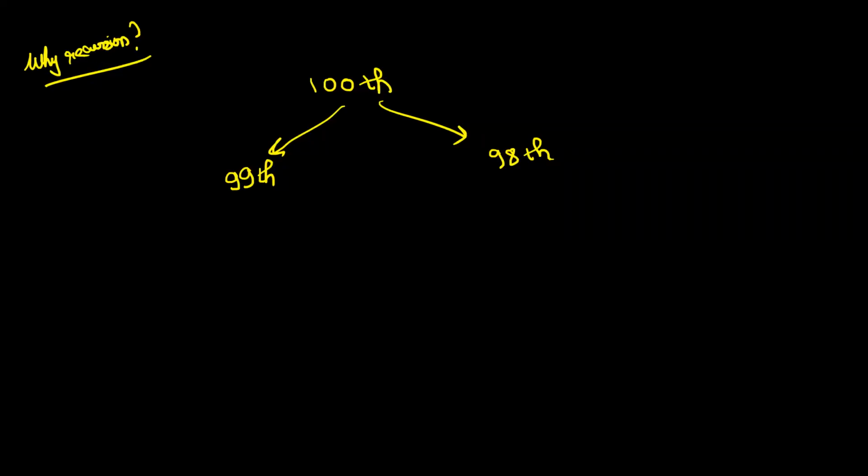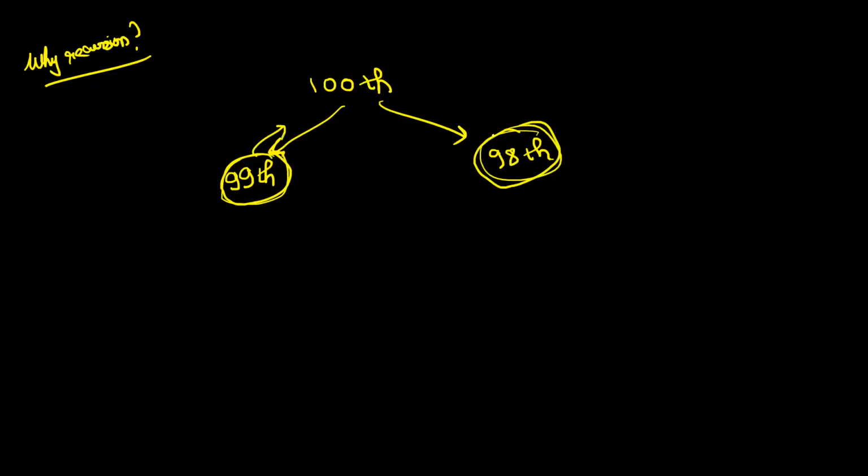And do you agree that finding the 99th term will be a simpler task as compared to finding the 100th term? Definitely, this is a smaller sub-problem, right? So I tell him, boss, you give me the answer of this smaller sub-problem, 99th and 98th. Now, I don't worry what is happening, how you are getting the answer. I say, just give me the answer of these two smaller sub-problems, the 99th and the 98th term.